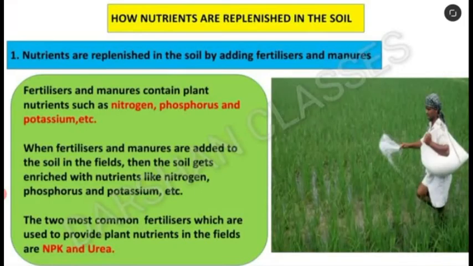We can conclude today's class on how nutrients are replenished in the soil. The first method is that nutrients are replenished in the soil by adding fertilizer and manure. Fertilizers and manure contain plant nutrients which will enrich the soil, and plants will absorb the nutrients along with water.